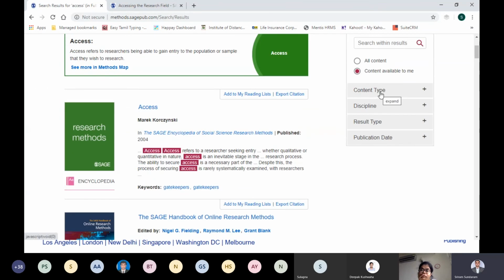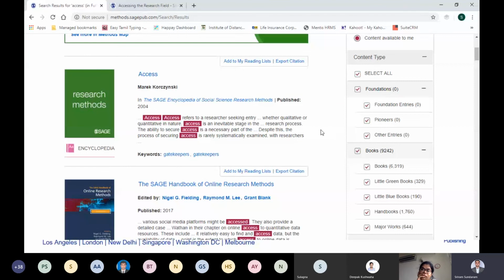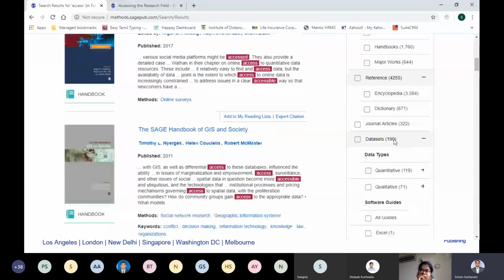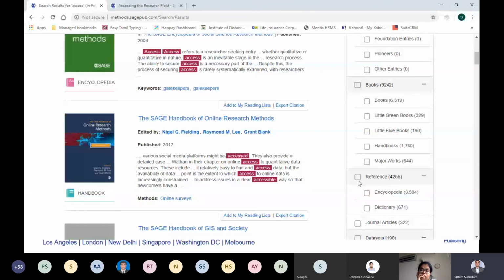Now the second filter you are going to apply is content type. Say, for example, I don't know the definition of something, or I want to read only the macro understanding of it. I deselect all and select only references like dictionaries or encyclopedias. A dictionary is basically like any English dictionary. It will give you only the meaning of a particular word. For example, if it is sampling or a random sample, what does a random sample mean? It will just give a definition.